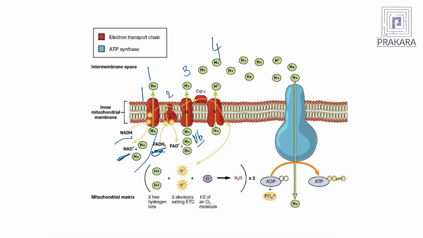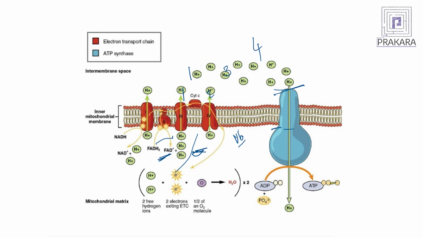Now, by the time you complete the 4 complexes, a lot of protons have accumulated on the outer side of the membrane. As such, if you look at a biological membrane, the inner side of the membrane is negatively charged and the outer side is positively charged. So, if there is excess accumulation of these protons on the outer side, it results in what is called a proton gradient. Now, what happens when a proton gradient accumulates on the other side of the membrane? All this excess proton should be funneled through.